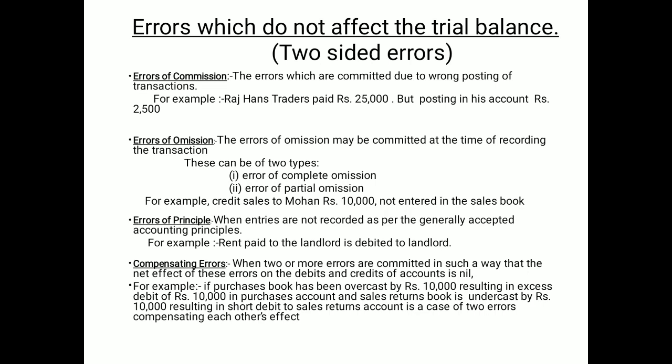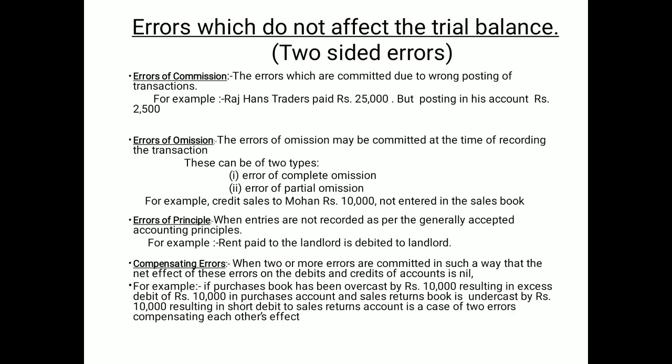Now compensating errors: when two or more errors are committed in such a way that the net effect of both errors remains nil. For example, if the purchase book is overcast by 10,000, because the purchase account always remains debit, the debit is 10,000. But the sales return book is also undercast by 10,000.